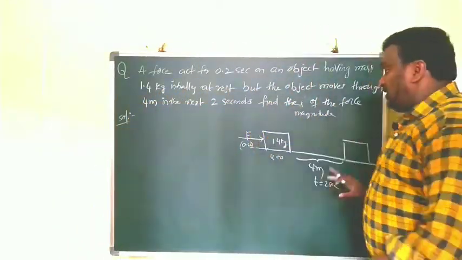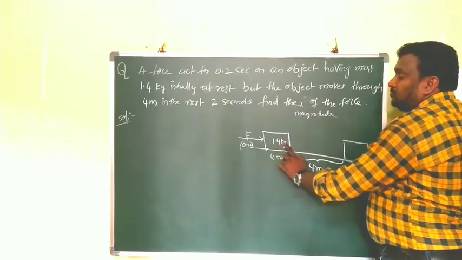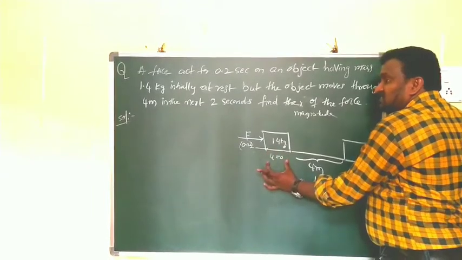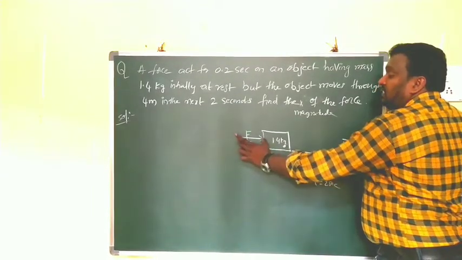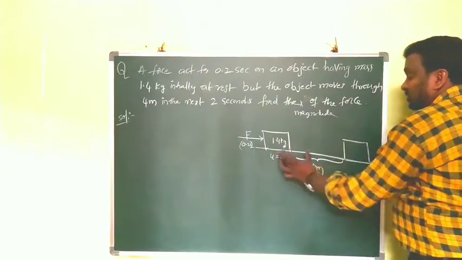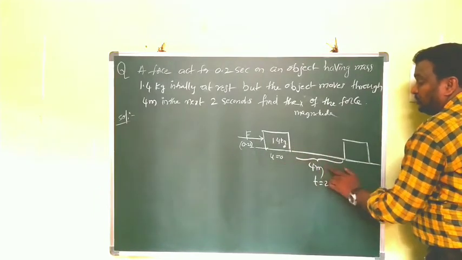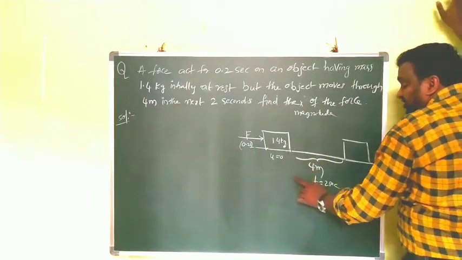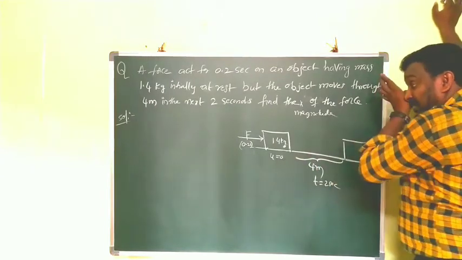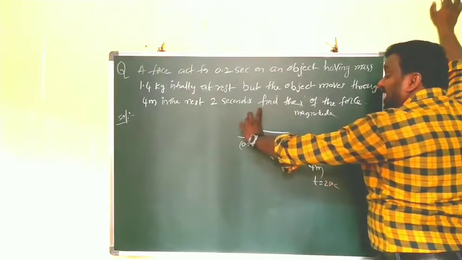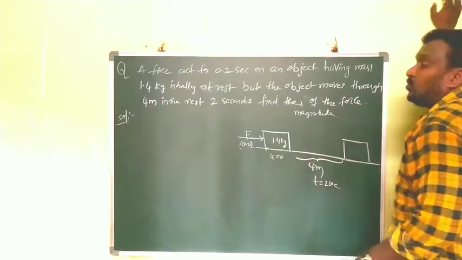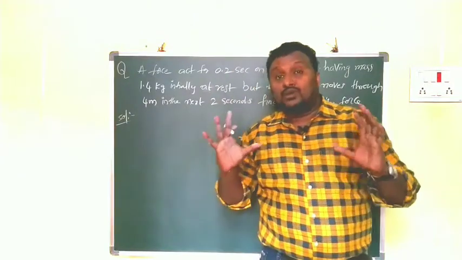Children, clear? Now here one body is there, mass 1.4 kg. It is initially at rest, that's why initial velocity is 0. I have mentioned here u is equal to 0. On that, a force is acting. How much time will it act? 0.2 seconds. Due to that, the body is displaced 4 meters. To travel 4 meters, how much time does it take? 2 seconds. Within those 2 seconds, it will travel 4 meters. Then what do you have to find? How much force acts on the body, so that it travels 4 meters in 2 seconds. We have to find that.